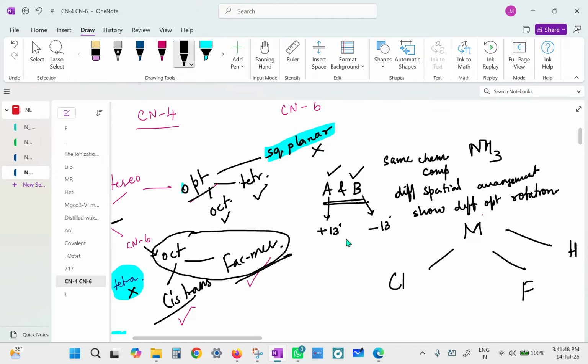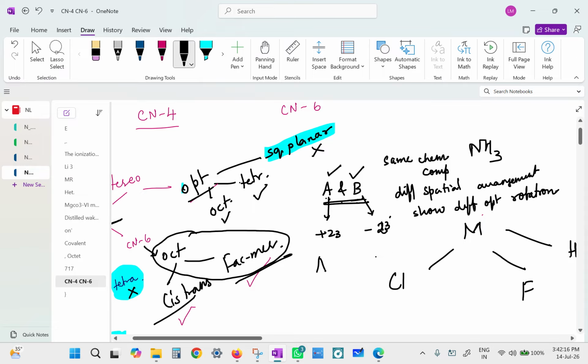Can one show plus 13, another show plus 23? No. Since the two compounds are optical isomers of each other, they should show optical rotation to the same extent but in opposite direction. If this is plus 23, this has to be minus 23. Clear? Yes, miss.